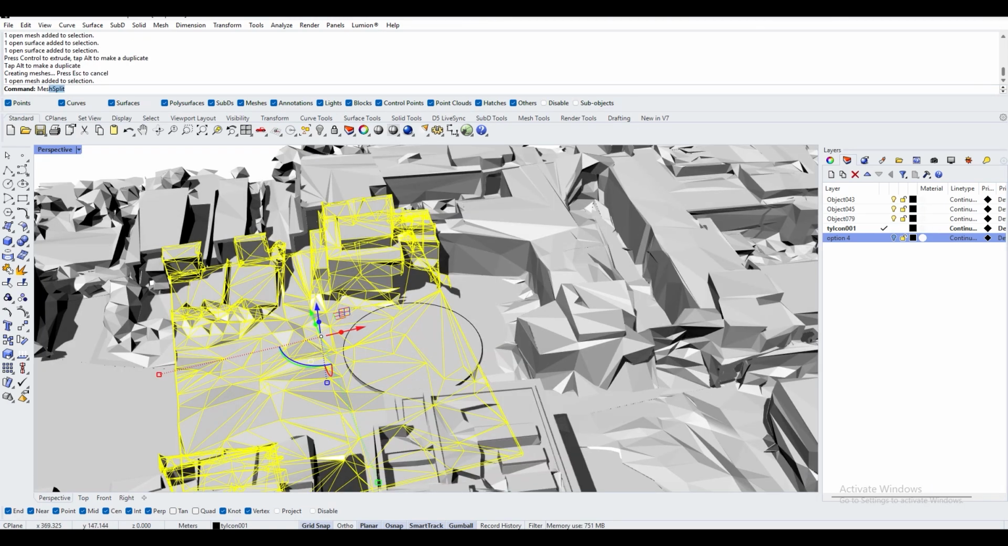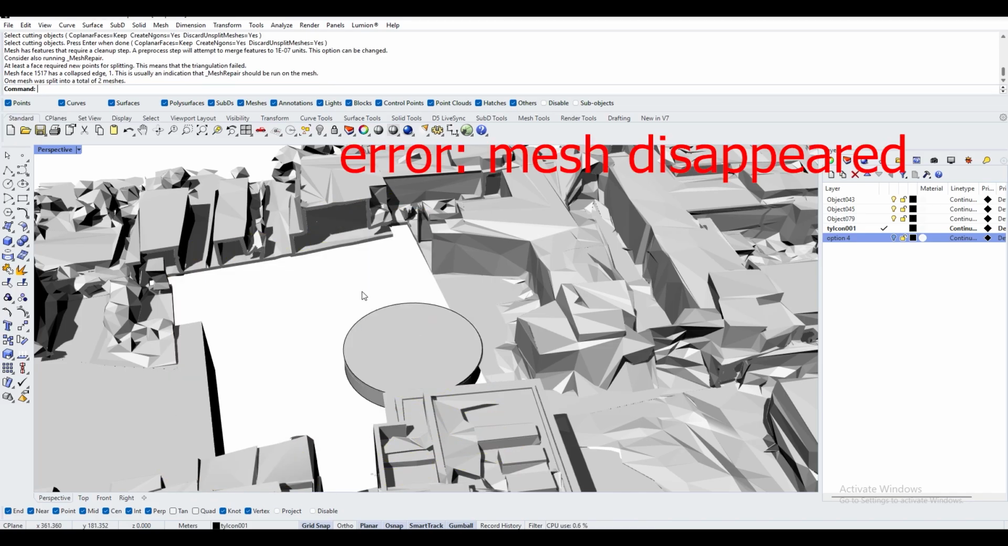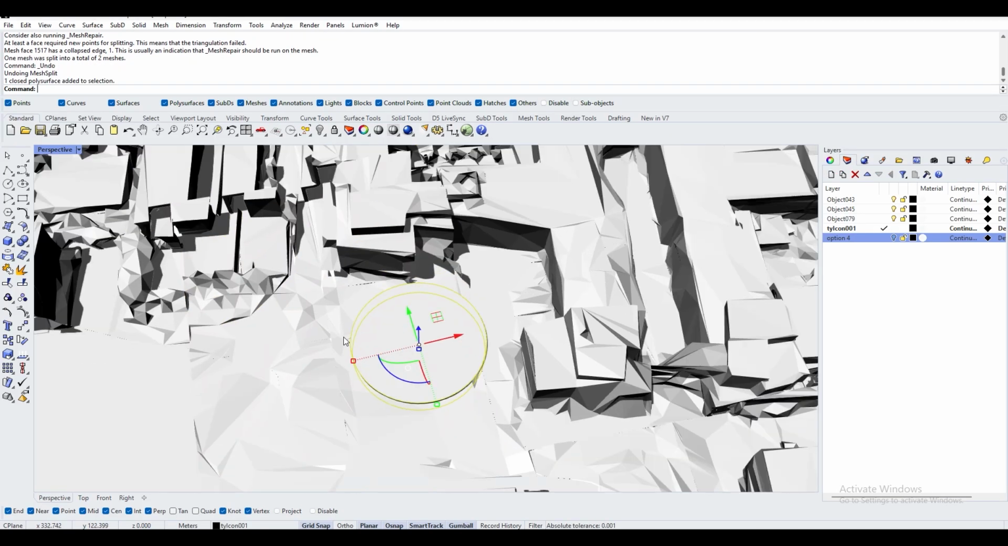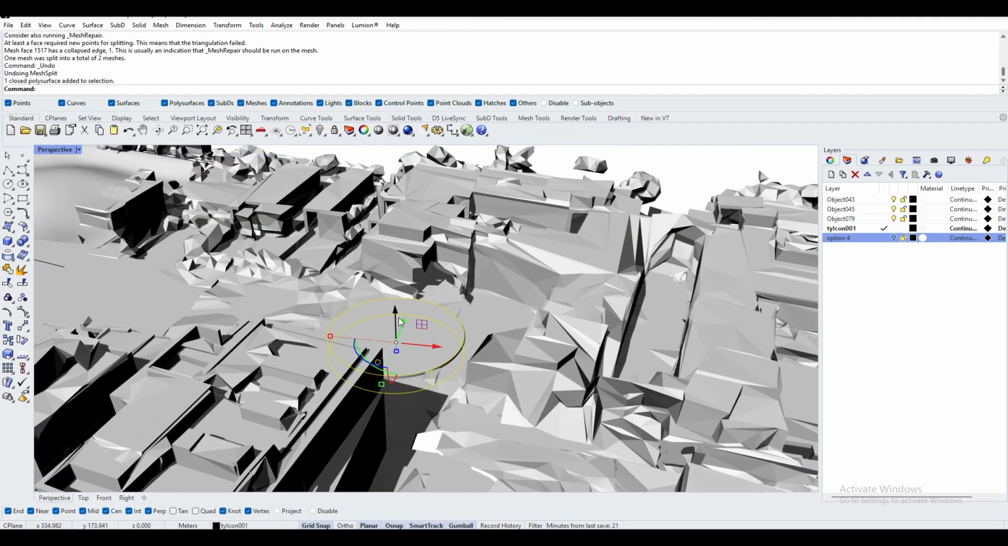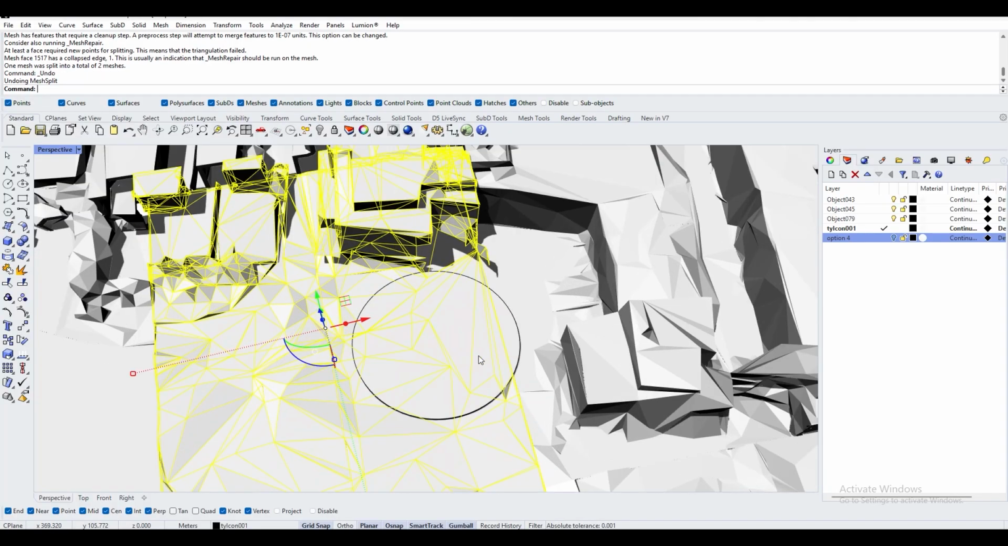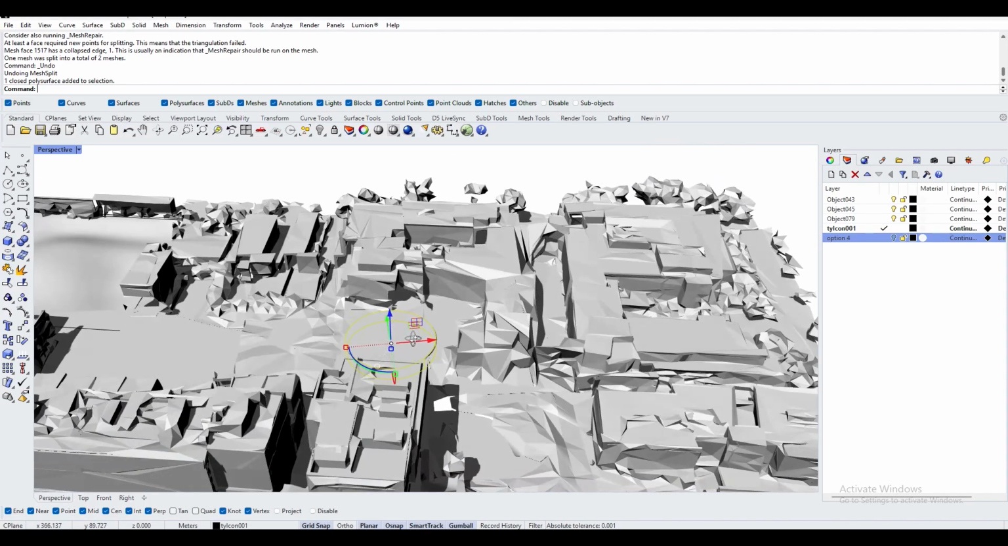Using mesh split, click the cylinder. Now you can see an error. Mesh disappears. This is a very common error when doing mesh Boolean. Now we undo and try one more time.